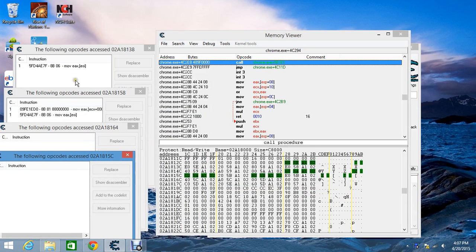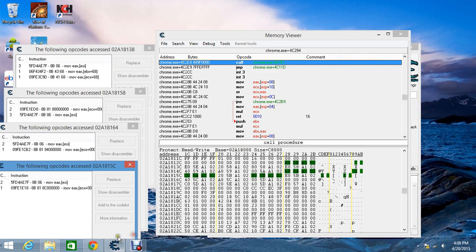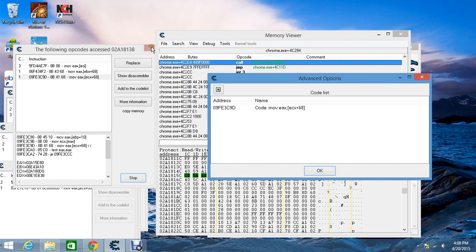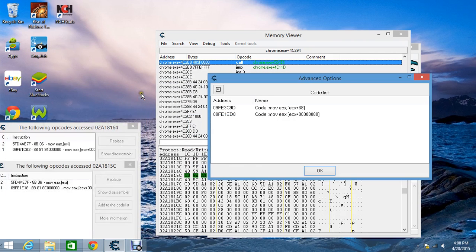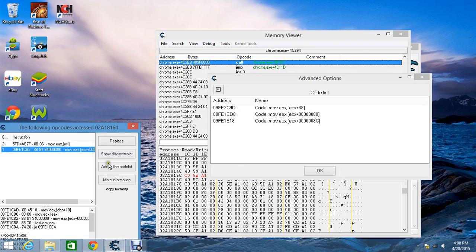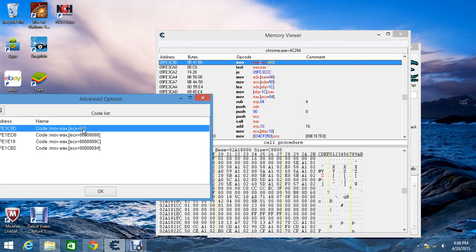You wait for them to pop up. Sometimes it takes a while. Here you go: add to code list, exit, add to code list, exit, add to code list, exit, add to code list. Then you'll double click,